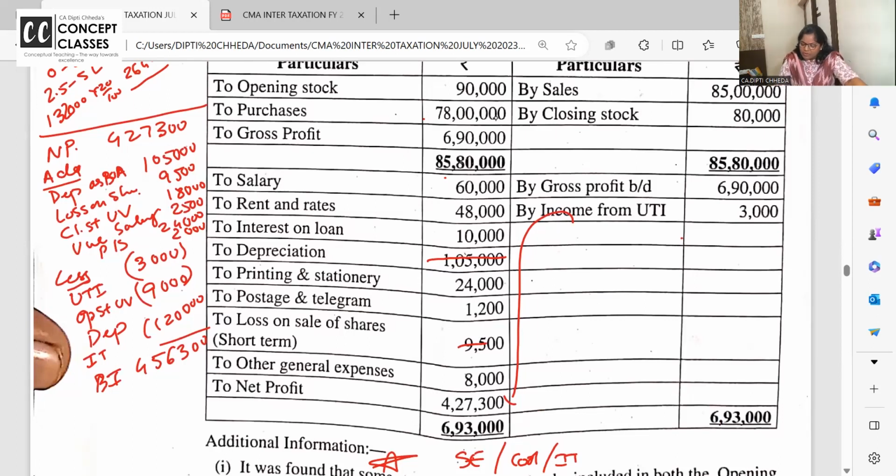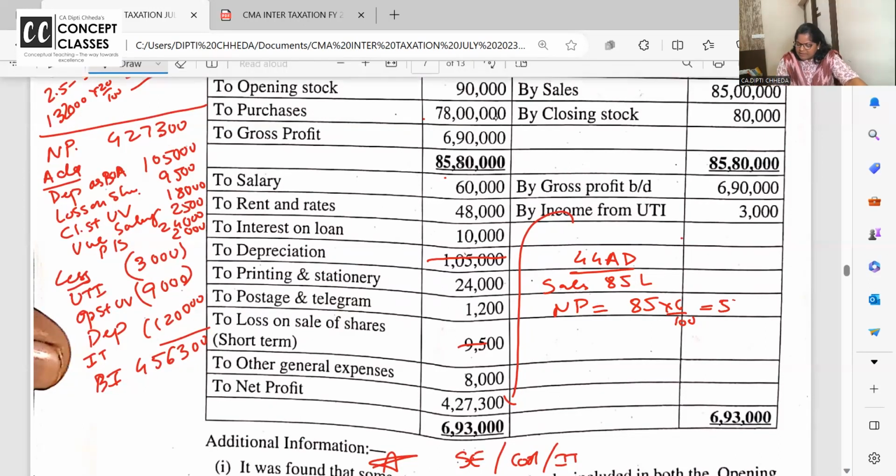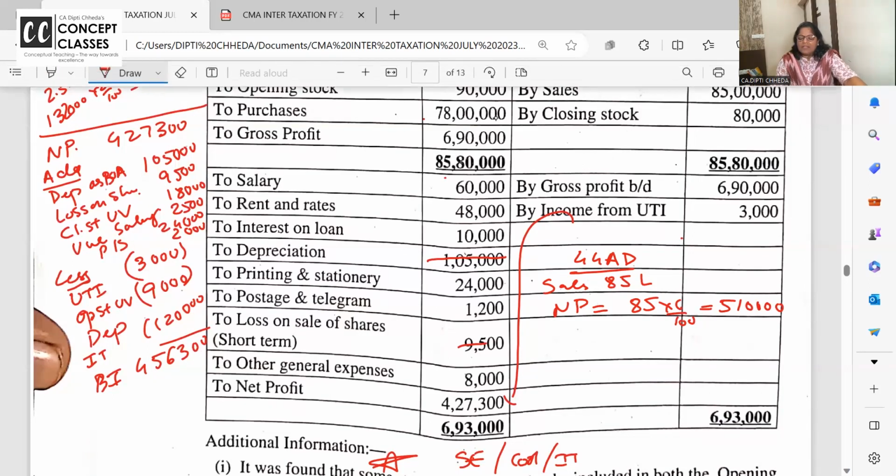456,300. Any doubt? And now if they decide to go for 44AD on the sales 85 lakhs, they can take net profit as 85 lakh ka 6%. If the whole turnover is not digital, minimum 8% profit they have to show. But if it is digital, then 85 lakhs ka 6%, that is 5,10,000 net profit.